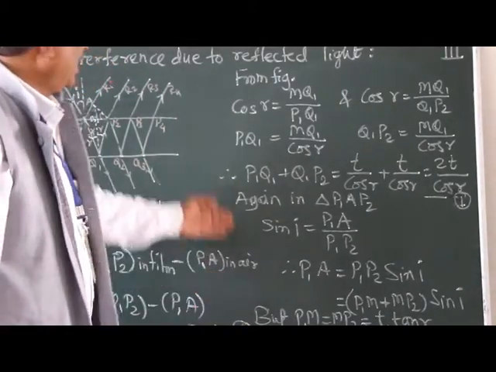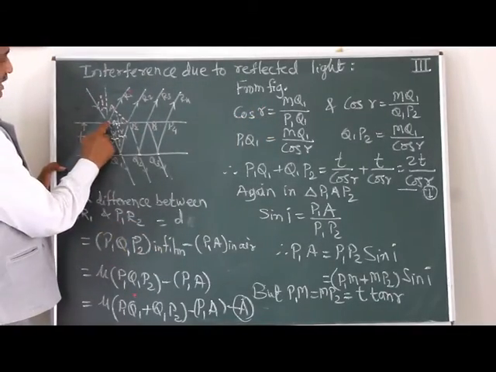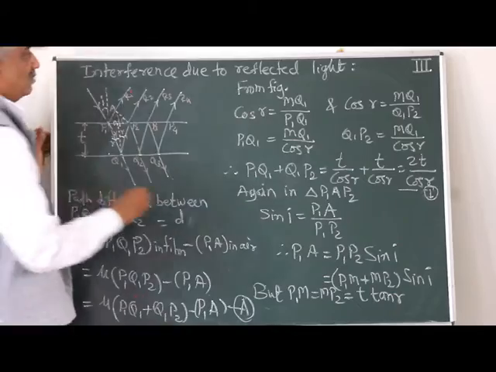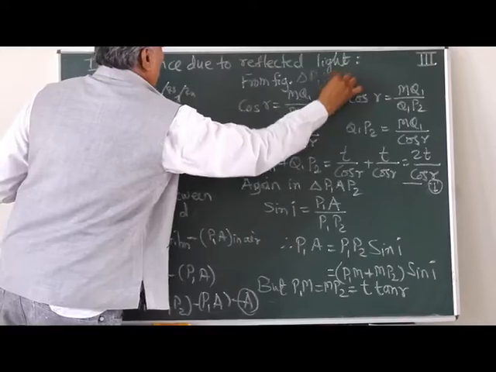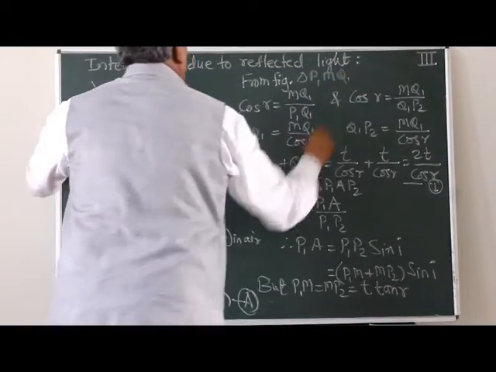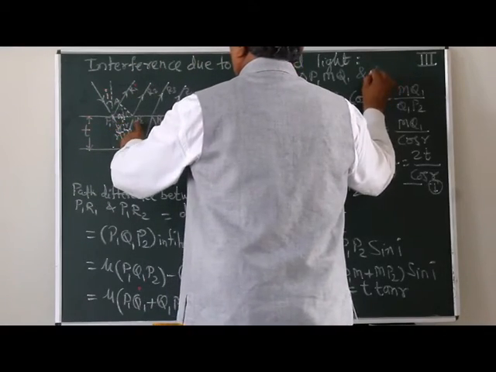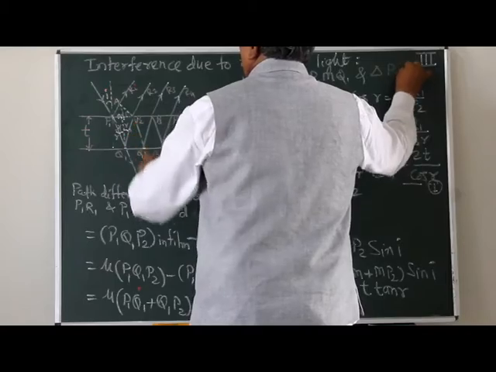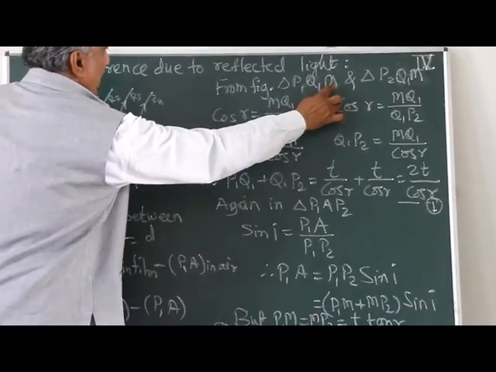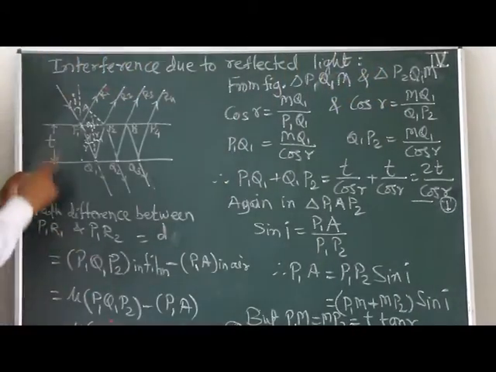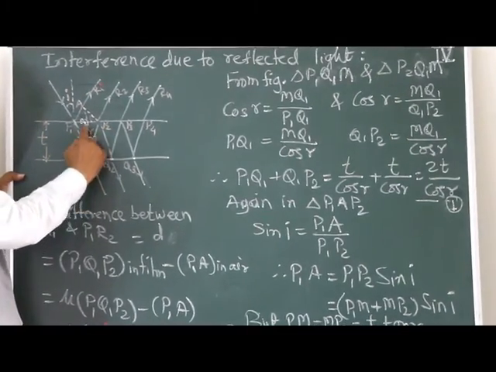We call this equation A. Then from this figure we can say cos r for this triangle, particularly in triangle P1MQ1 and also triangle P2MQ1, for both.